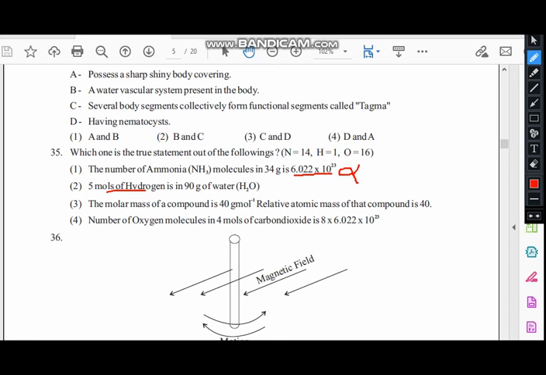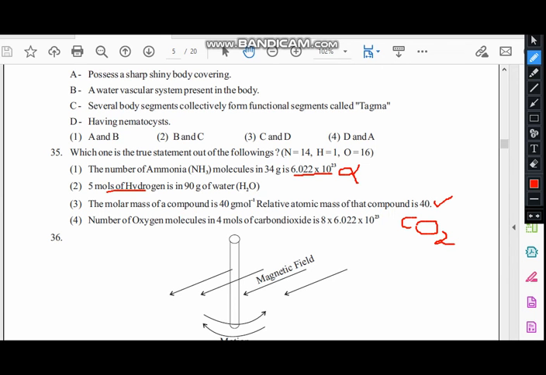The molar mass of a compound is 40 J mol minus 1. The relative atomic mass of that compound is 40. Yes, that is correct. The number of oxygen molecules in 4 moles of carbon dioxide is 8 into 6.022 into 10 to the power 23. Now, carbon dioxide means CO2. In 4 moles, there will be 8 oxygen atoms.